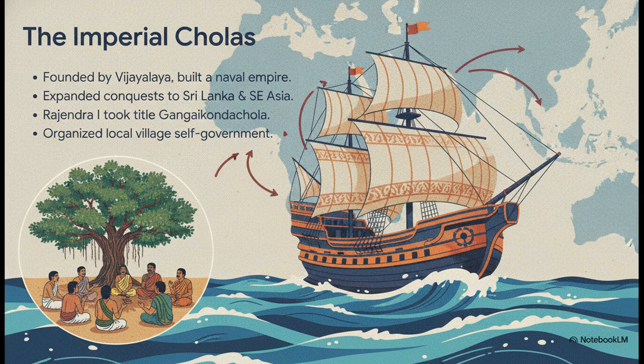But what's really fascinating is how they governed this massive space. They developed a highly advanced system of local village self-government, featuring elected assemblies known as the Ur and the Sabha. It's a remarkable balance of imperial might and local democratic administration.